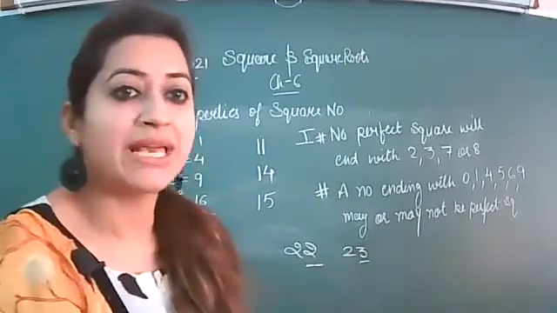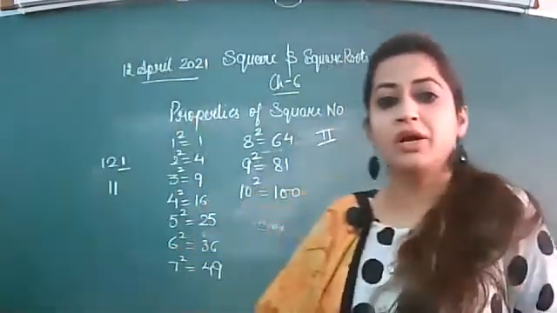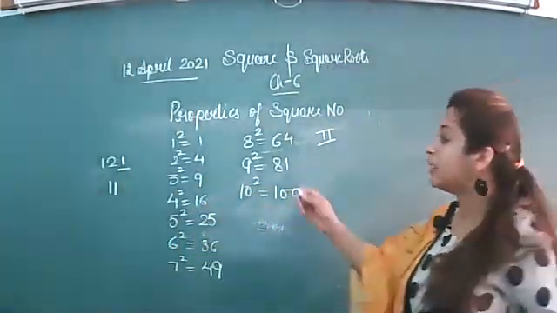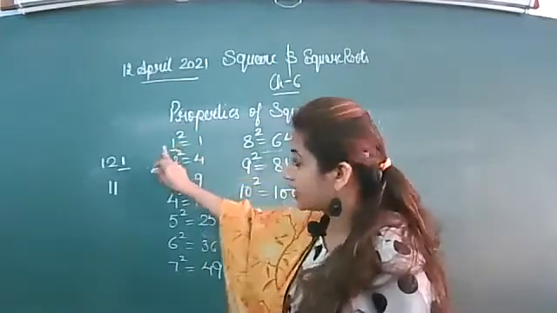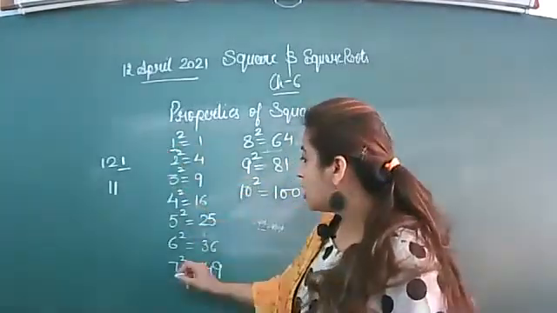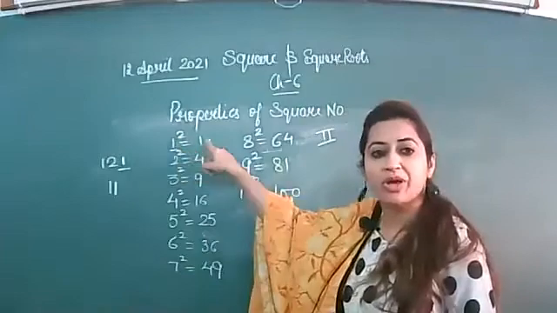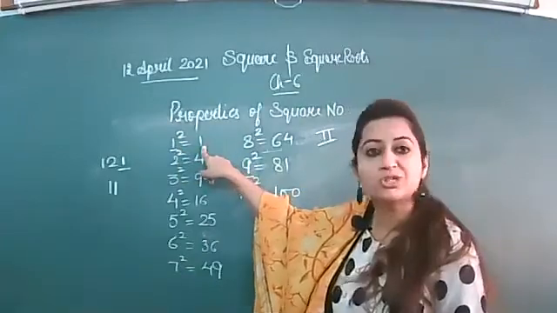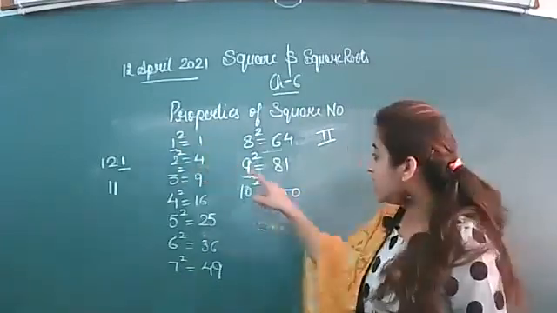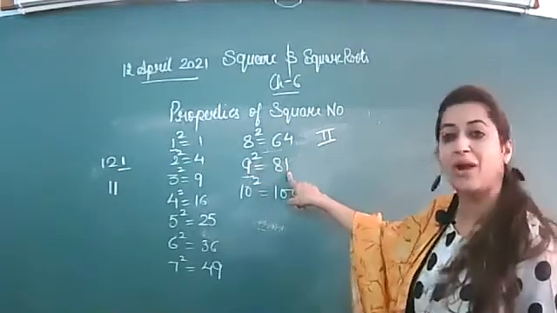Got it? So the second property is, if the number is ending with 1 or 9, then the square of this number will also end with 1.